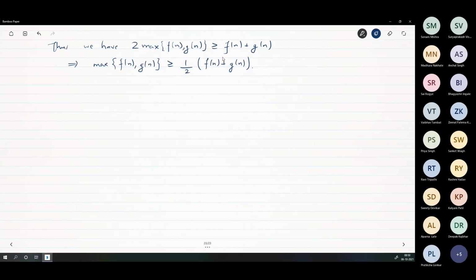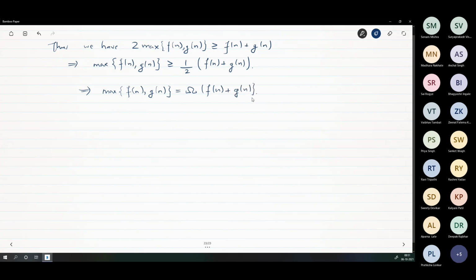Okay. So thus max of f(n) and g(n) is omega of f(n) plus g(n).